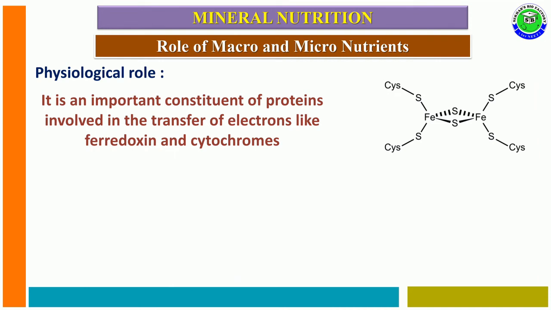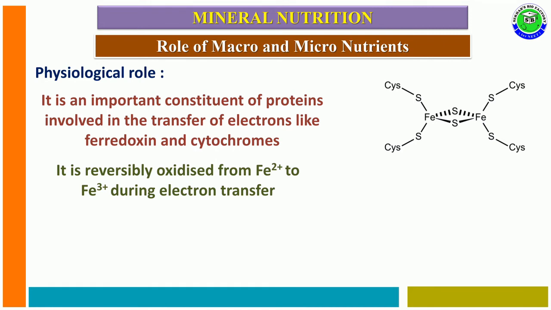The physiological role of iron is that it is an important constituent in the structure of proteins involved in the transfer of electrons, like ferredoxin and cytochrome, during electron transport. During electron transport, it performs reversible oxidation. At this time, it converts from Fe2 plus to Fe3 plus.